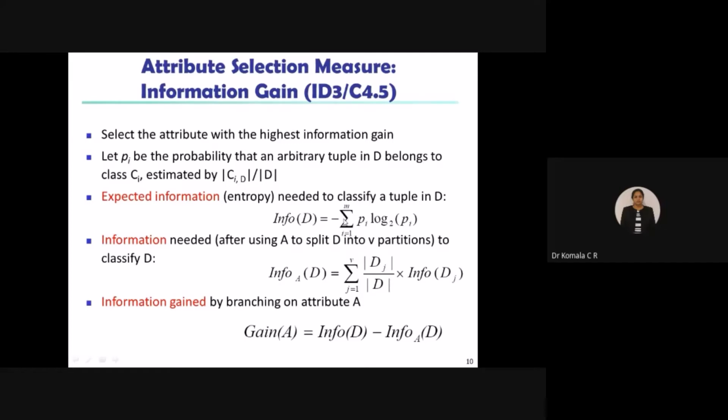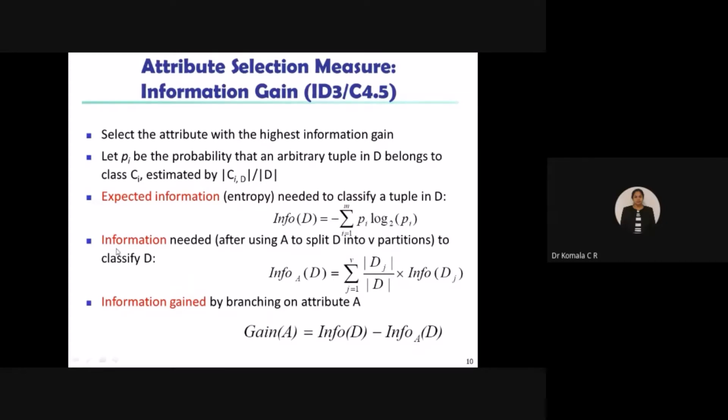You are going to take an algebraic sum for i equal to 1 to m. I can go for any number of classes: student, income, age, gain, credit rating, all that you can consider. So you have to take pi log of pi to the base 2. So let us see how to evaluate.